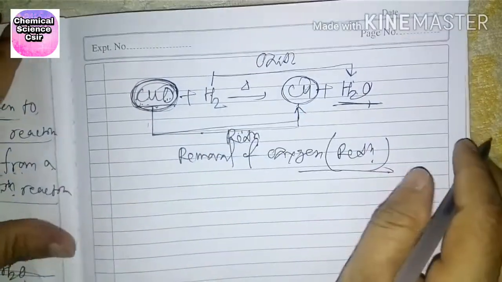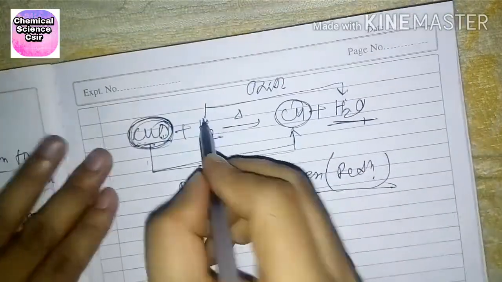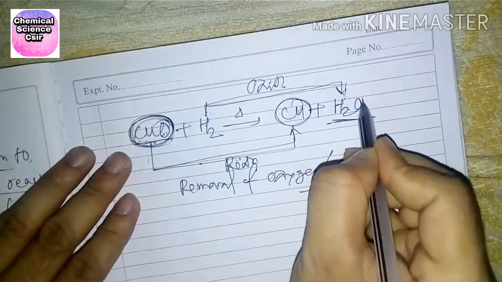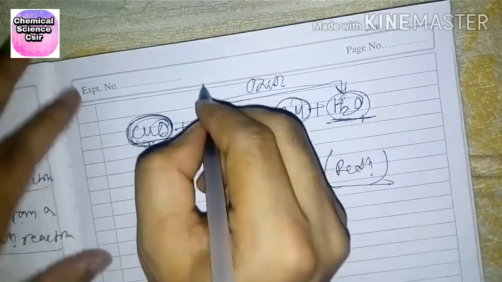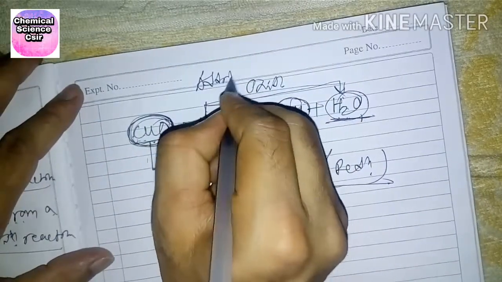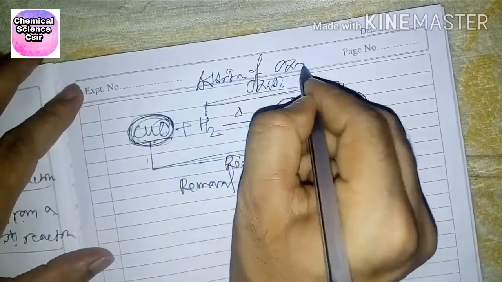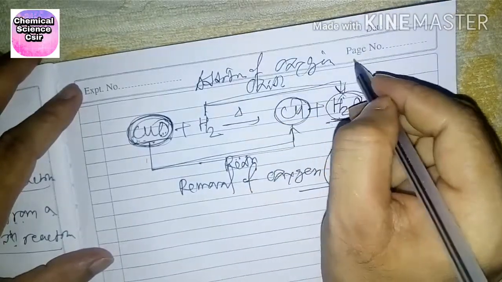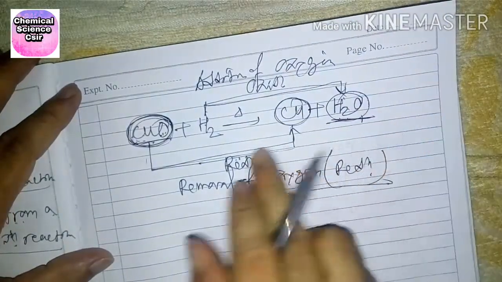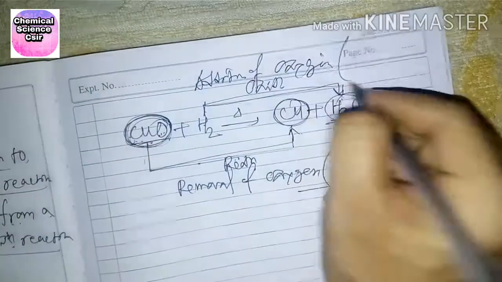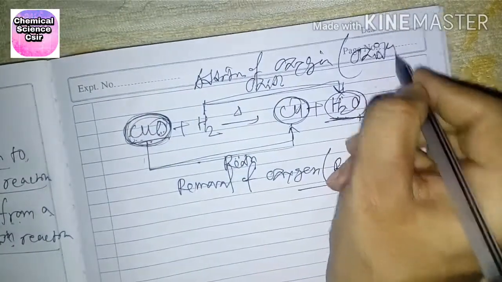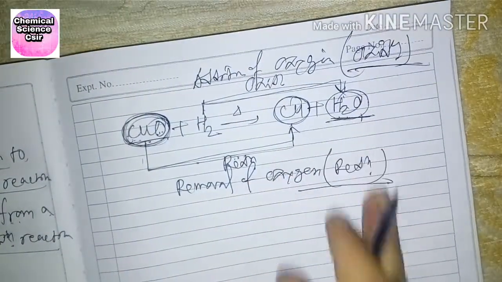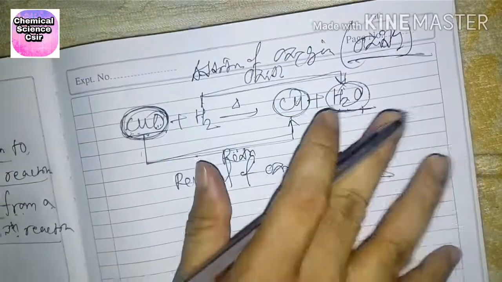And here is addition of oxygen. So addition of oxygen is called oxidation. Okay, understood?